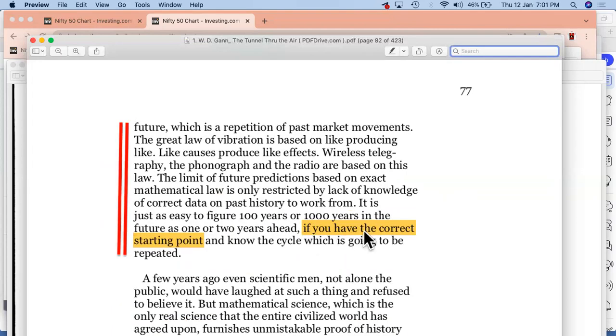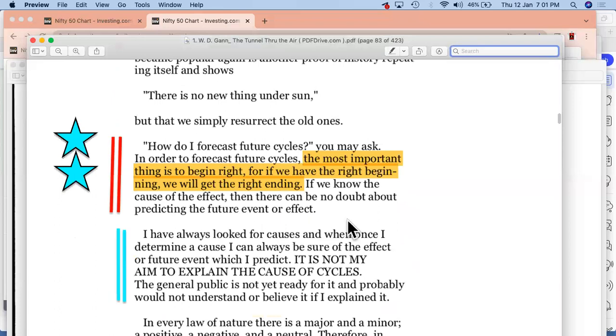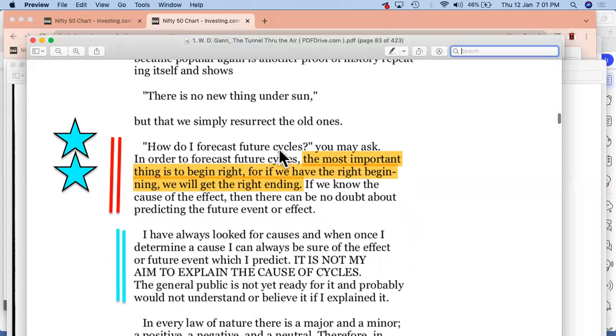Again, he's talking about if you have the correct starting point. So he's talking about the 100-year cycle, the 1000-year cycle. But yes, you need to know the start point, because if you know the start point, there is something very important that you will be able to judge and know across, right? So what is that? Yes, this is over here. How do I forecast future cycles?